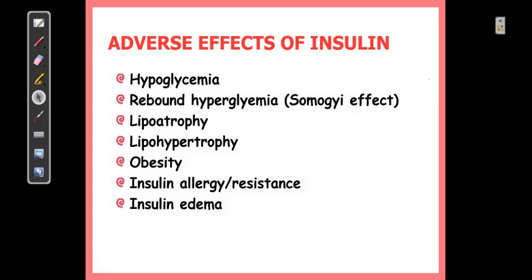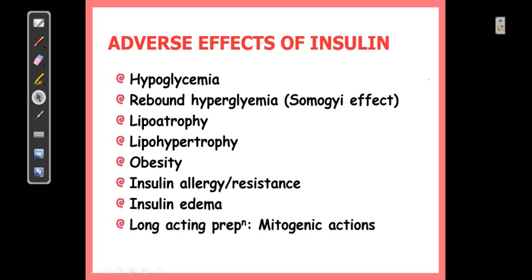Long acting preparation, the mitogenic actions are questionable. Because as we have discussed, insulin can stimulate mitosis, which is a somatic cell division process. In that case, normal physiological insulin is not a problem. But if a long acting preparation is given, say for example insulin glargine, and it continuously stimulates this mitosis process, this mitogenic action can produce carcinomas, which is observed in preclinical studies with the insulin preparations.